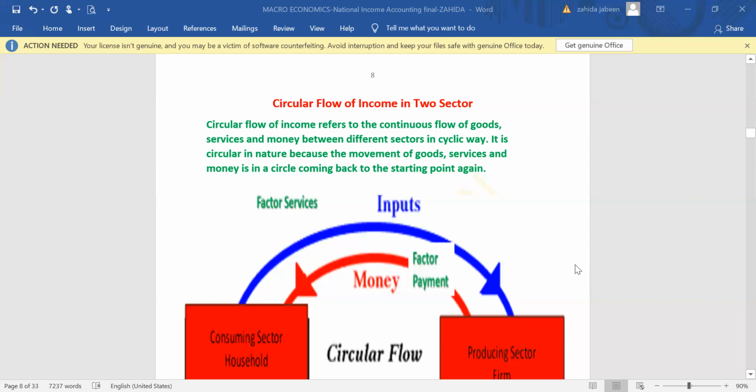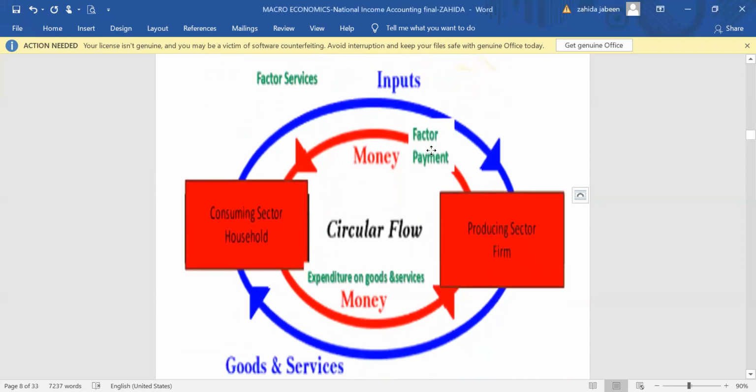What is the meaning of circular flow of income in two sector? Circular flow of income refers to the continuous flow of goods, services, and money between different sectors in a cyclic way, in a circular way. It is circular in nature because the movement of goods, services, and money is in a circle, coming back to the starting point again and moving again and again in a circular way. This can be explained with the help of diagram.